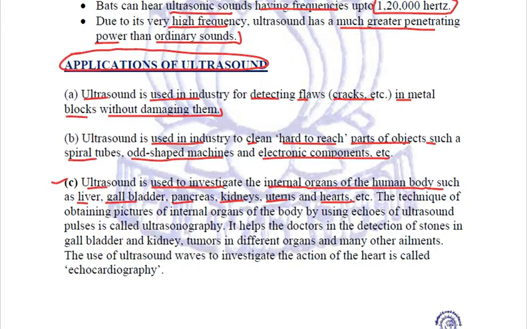There is a technique in which we obtain pictures of the internal organs of the body by using echoes of ultrasound pulses. That technique is called ultrasonography. This is a very important technique because it helps doctors in the detection of stones in the gallbladder or kidneys, or to check for tumors in different organs and many other ailments.